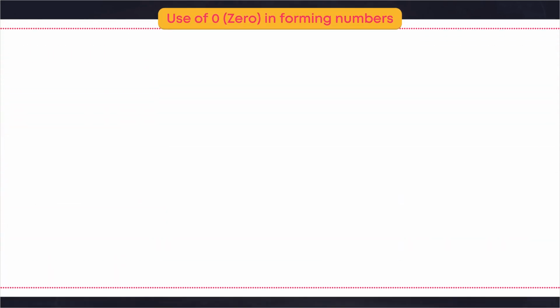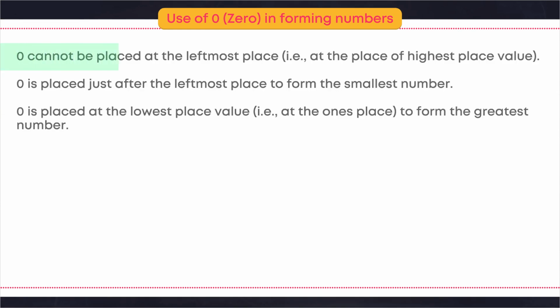Use of 0 in forming numbers. 0 cannot be placed at the leftmost place, that is, at the place of highest place value. 0 is placed just after the leftmost place to form the smallest number. 0 is placed at the lowest place value, that is, at the ones place to form the greatest number.